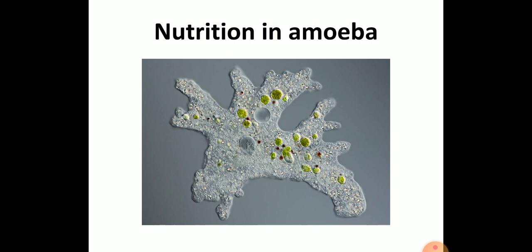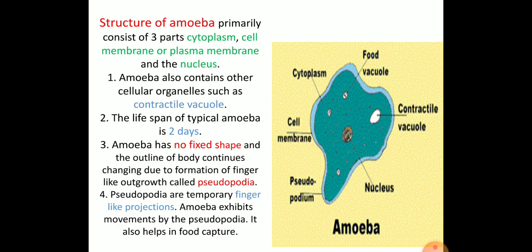Now nutrition in amoeba. Amoeba is a microscopic single-celled organism found in pond water. Amoeba consists of three parts: cytoplasm, cell membrane. Cell membrane is also called plasma membrane and the third part is nucleus. Amoeba also has a contractile vacuole as a cell organelle. The lifespan of the typical amoeba is 2 days.